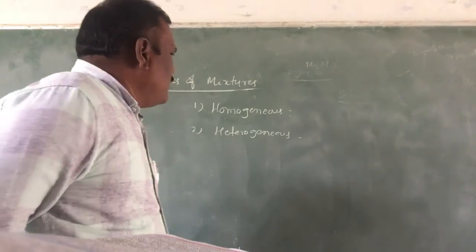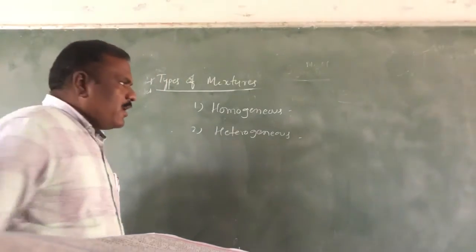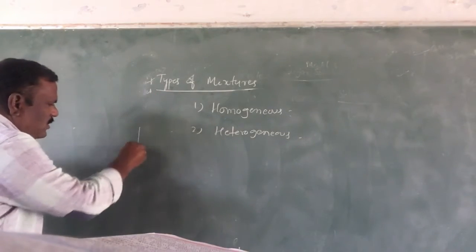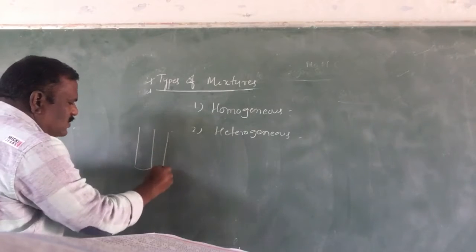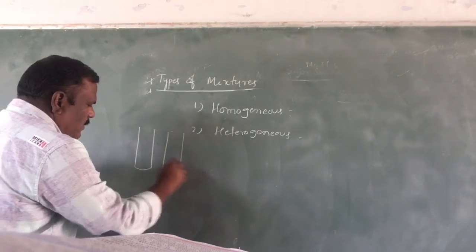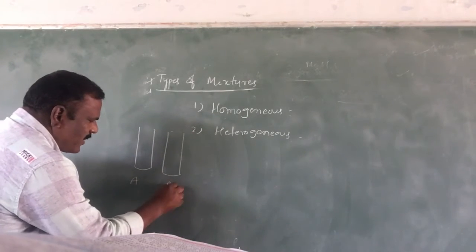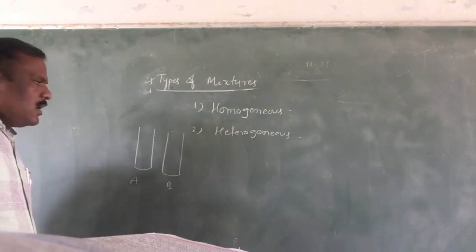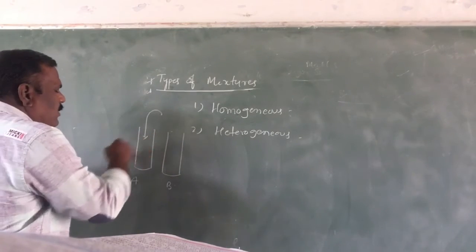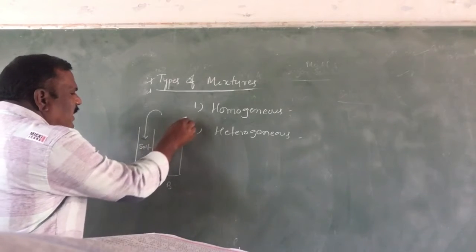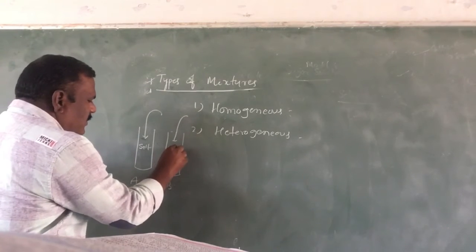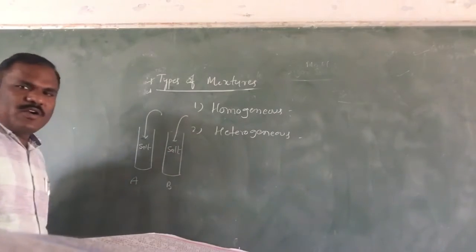Children, let us take one small activity. My dear students, take two test tubes, test tube A and test tube B, and add 1 teaspoon of salt in each test tube.